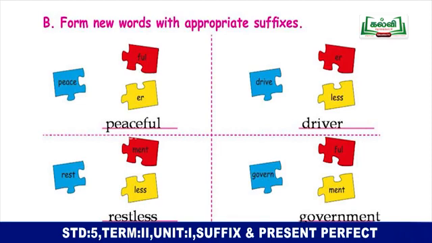The second activity is form new words with appropriate suffixes. சரியான சஃபிக்ஸை வார்த்தைகளோட இணைக்கணும். So the first word peace, அதுக்கு இரண்டு வார்த்தைகள் full, er. Peaceful. The second word drive, அதோட இணைந்த வார்த்தைகள் er, less. சரியான விடை driver.